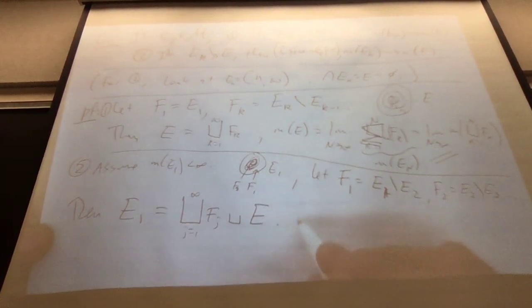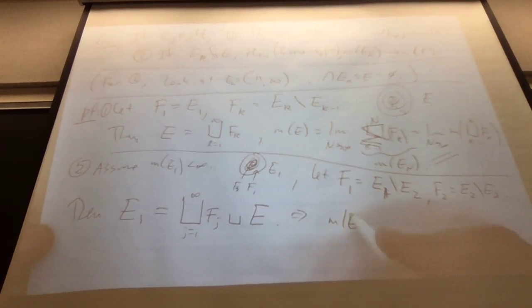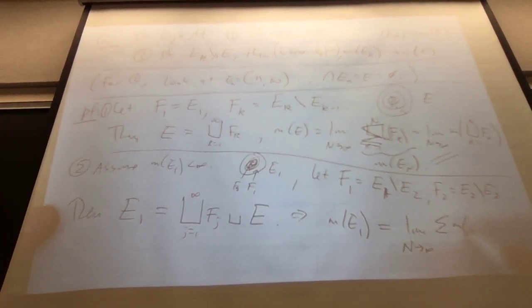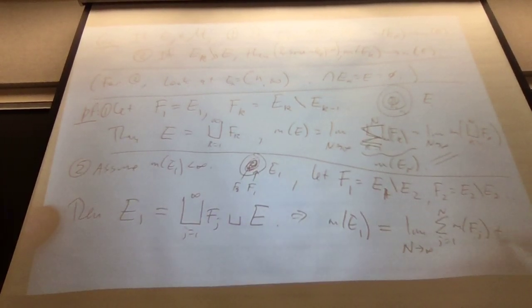This is a disjoint union, so that tells us the measure of E1 is equal to the limit as n goes to infinity of the sum of the measures of the Fj as j goes from 1 to n, plus the measure of E. That's just applying that previous theorem.